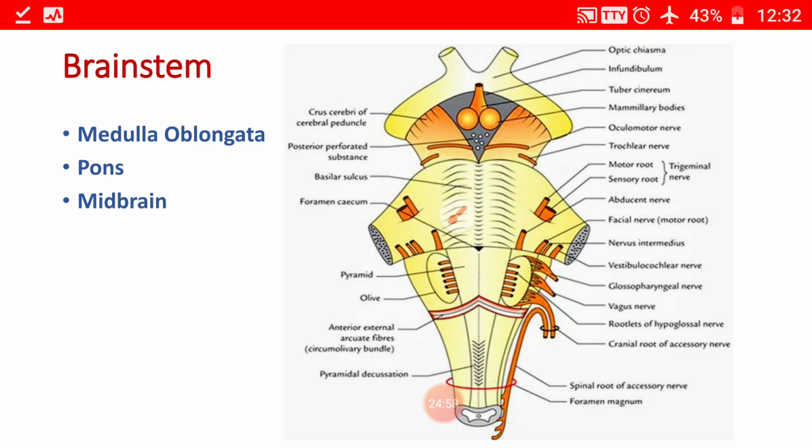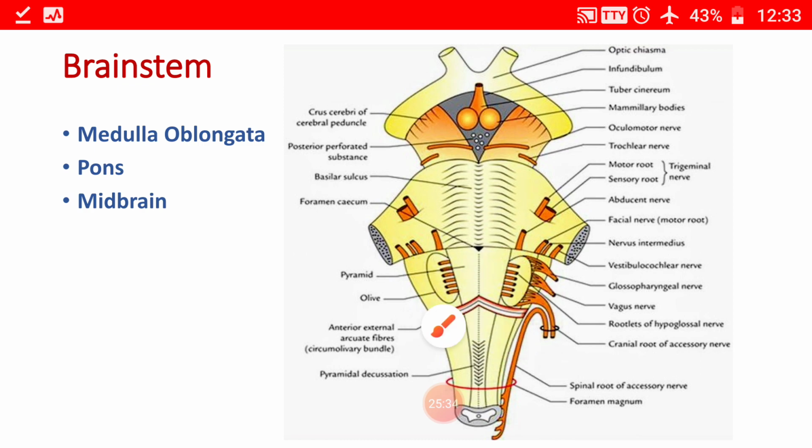Coming to the pons, it is the large middle part of the brainstem. It is continuous above with the midbrain and continuous below with the medulla oblongata. It is so named because it forms a broad bridge between the two cerebellar hemispheres by its transverse fibers, constituting the middle cerebellar peduncle. The vertical median sulcus on its ventral aspect lodges the basilar artery and is therefore called the basilar sulcus.